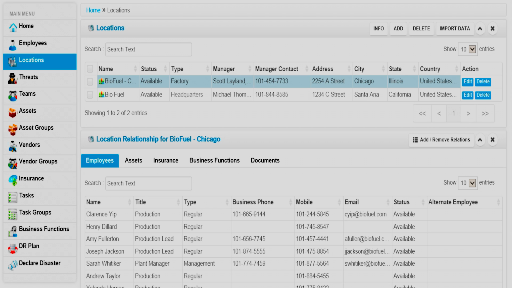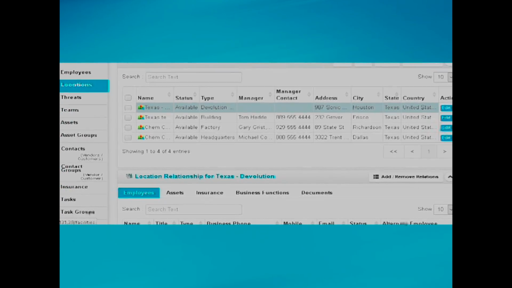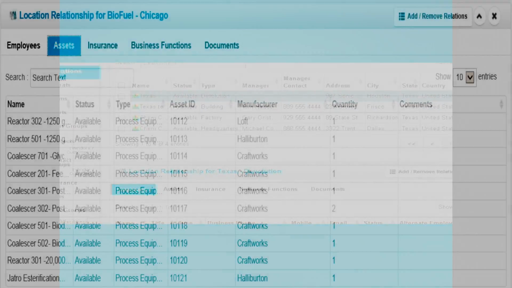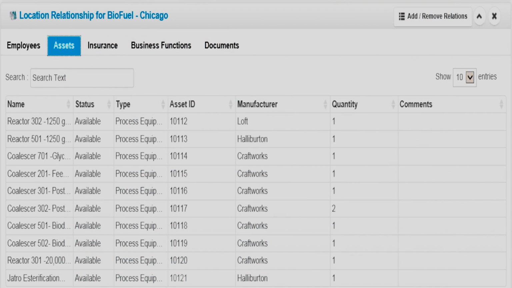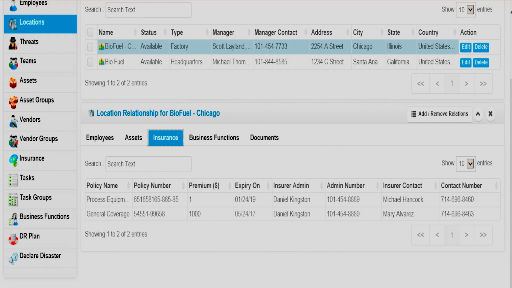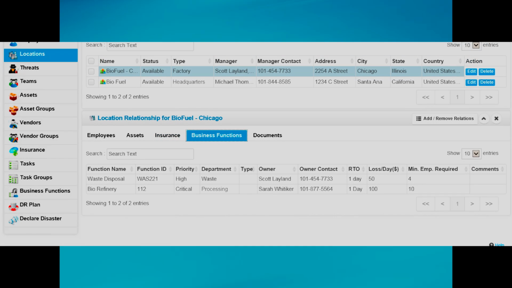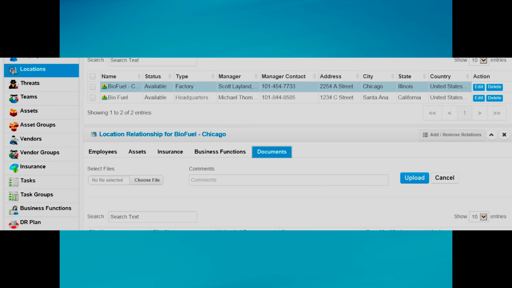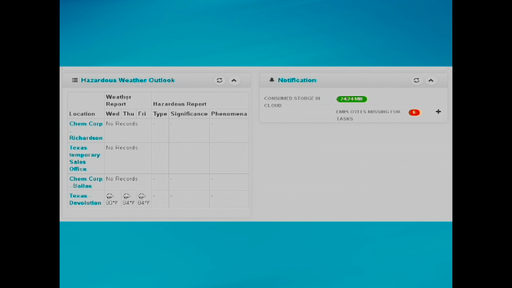Each of these tasks is similar in that you will have instant access to all information needed and all the relationships surrounding that area of business. For your different locations, you will see what employees are assigned to that location, what assets are assigned to that location, all insurance applicable to that location, and what business functions that location serves, and any documents for that location that would need to be accessed during a disaster.